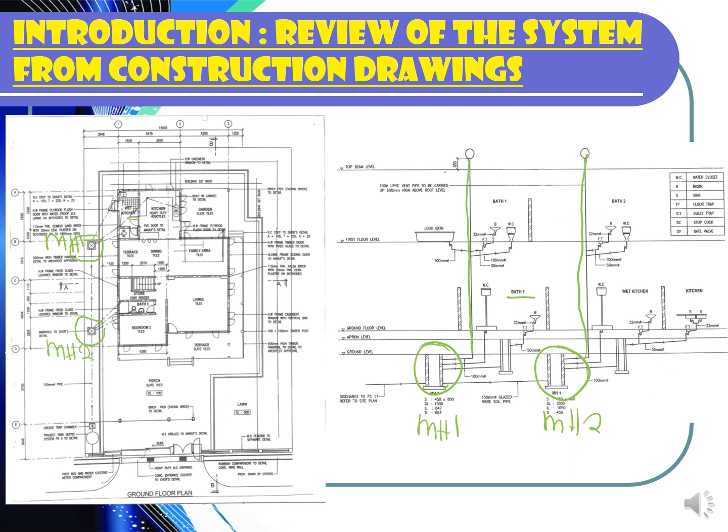This is quite a big size of building. One bungalow, two-storey building. Okay, you can see here there are first floor level, ground floor level, and apron level. Apron level means the corridor outside the building, and then this is the ground level, meaning original ground level. Then you have to identify the trench excavation depth. Then only you know how the pipe is going to be installed until the nearest manhole.